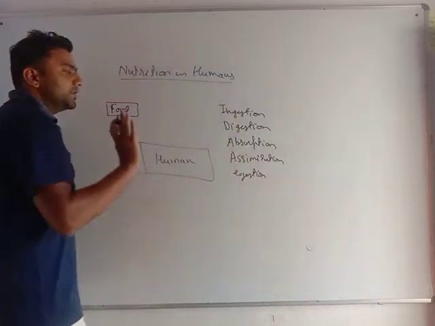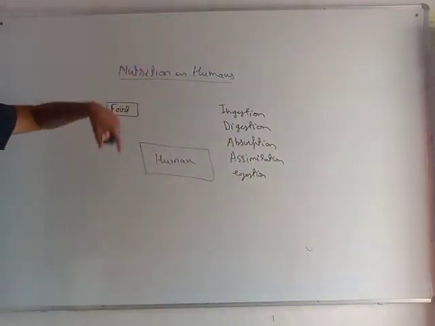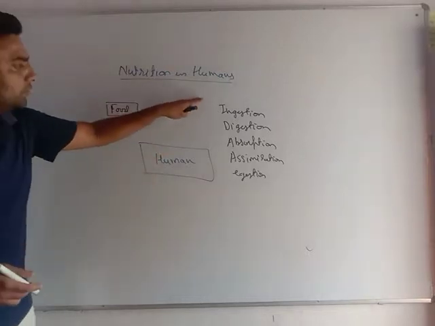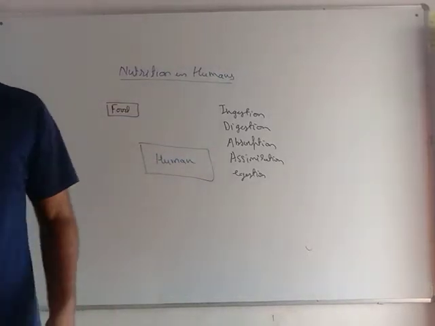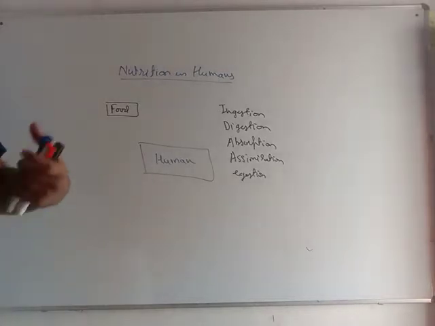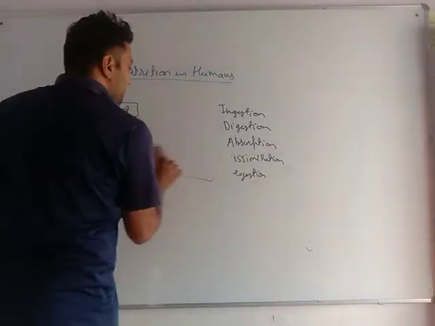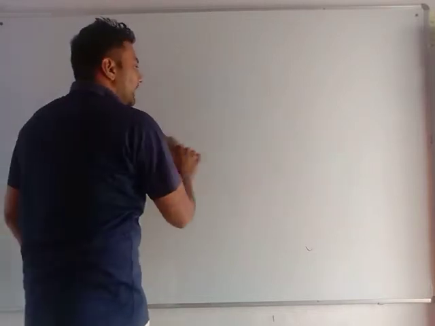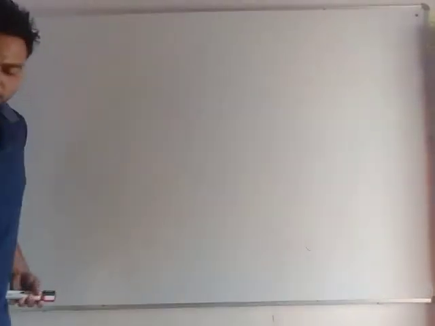I need to follow all these processes to complete my nutrition in my body. Okay? So one by one we will go through all the things. So now we will start studying nutrition in humans, or in simple language, digestion in human beings. Very important. Let's see one by one what happens inside our body.